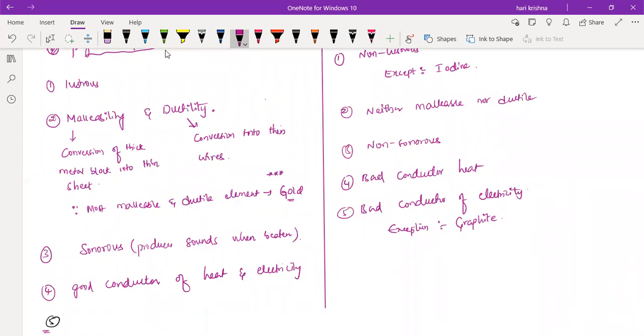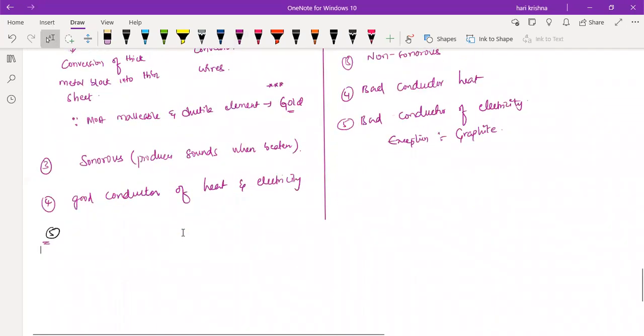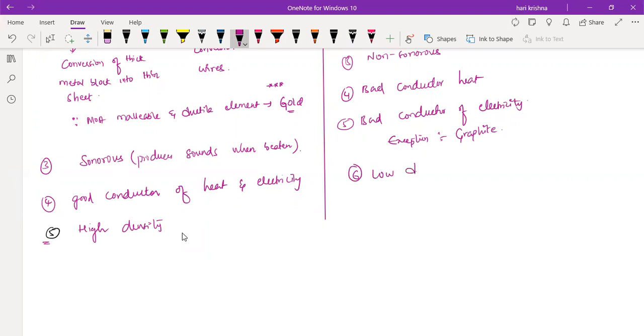The next one is good conductor of heat and electricity. Generally, non-metals are bad conductors of heat and electricity. Metals generally have high densities, and non-metals generally have low density.